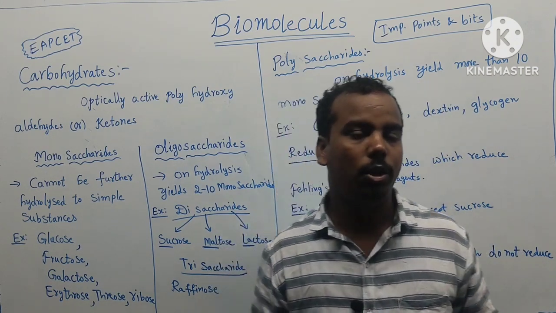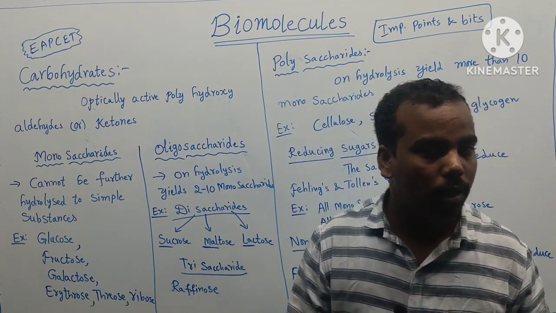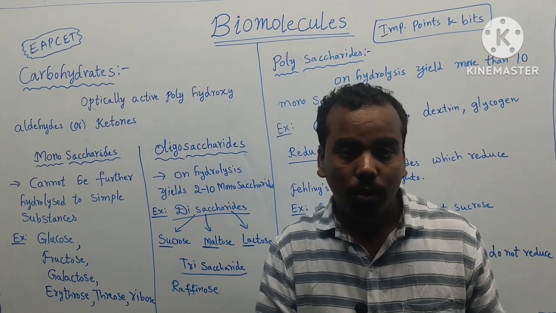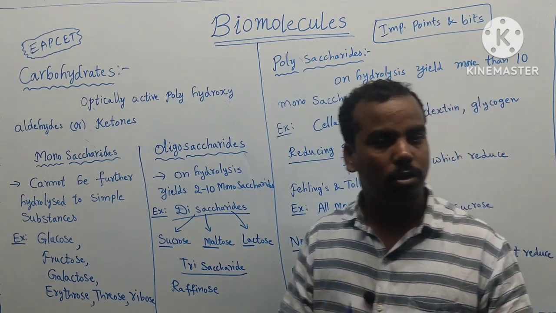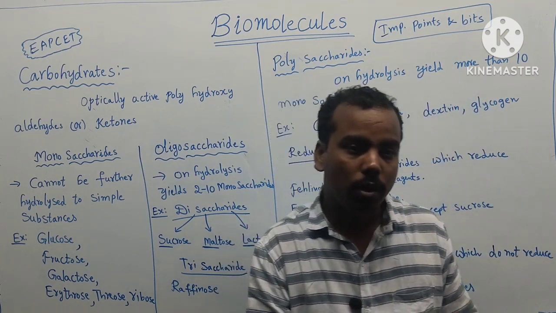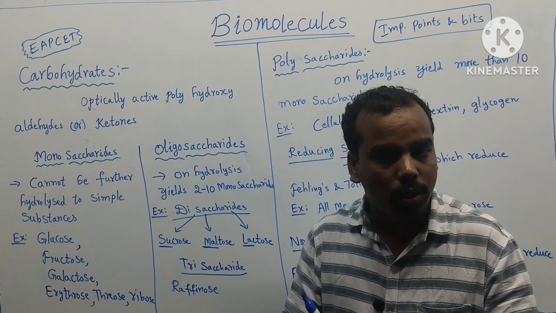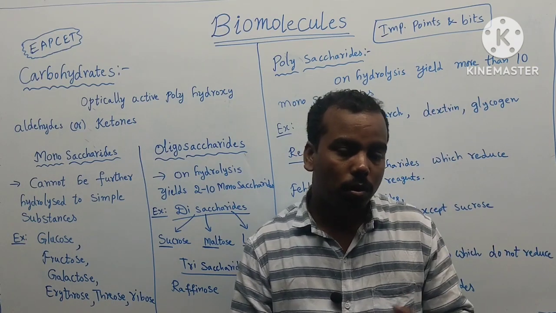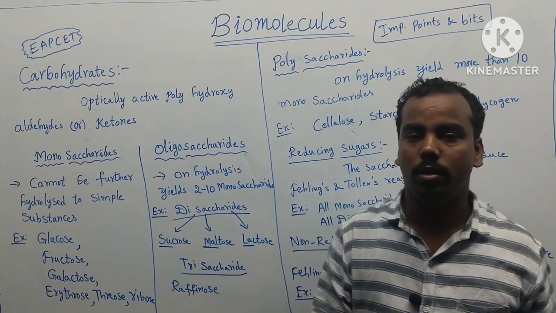And which is a reducing sugar? And which of the following is a non-reducing sugar? Which of the following is an amino acid? Which is the non-essential amino acid? Next, which amino acid contains a sulfur group? So, different types of questions are asked in amino acids.